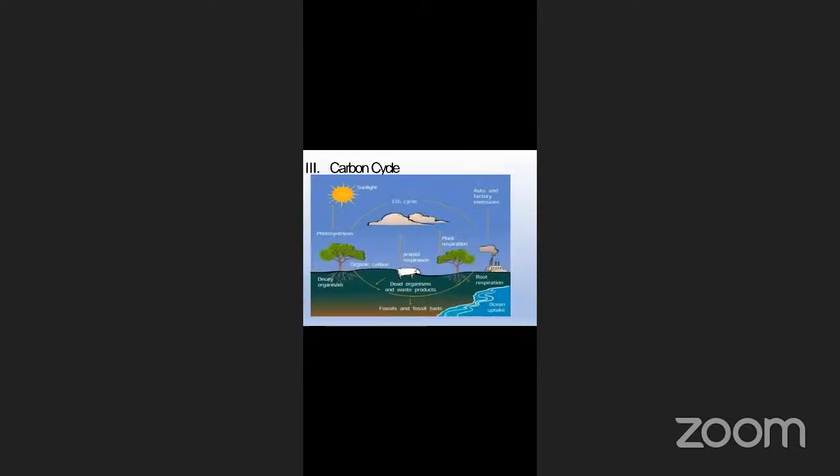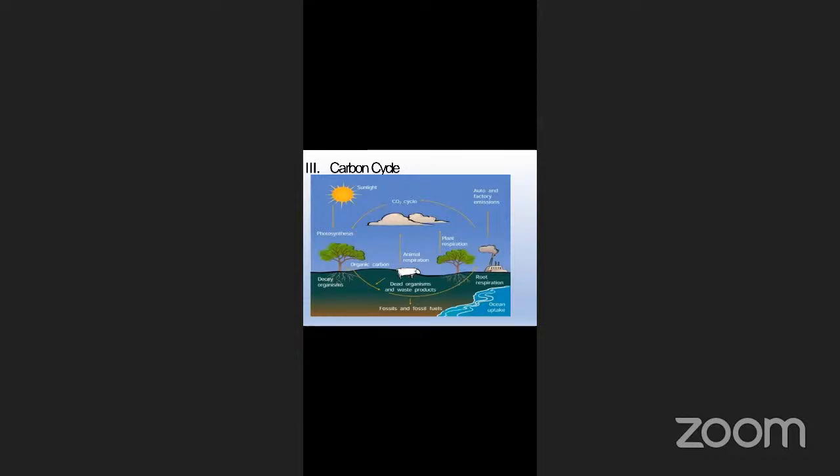Next is the carbon cycle. In the carbon cycle, through photosynthesis, the carbon dioxide present in the atmosphere, along with light energy from the sun, is used by the plants and trees to synthesize carbohydrates.